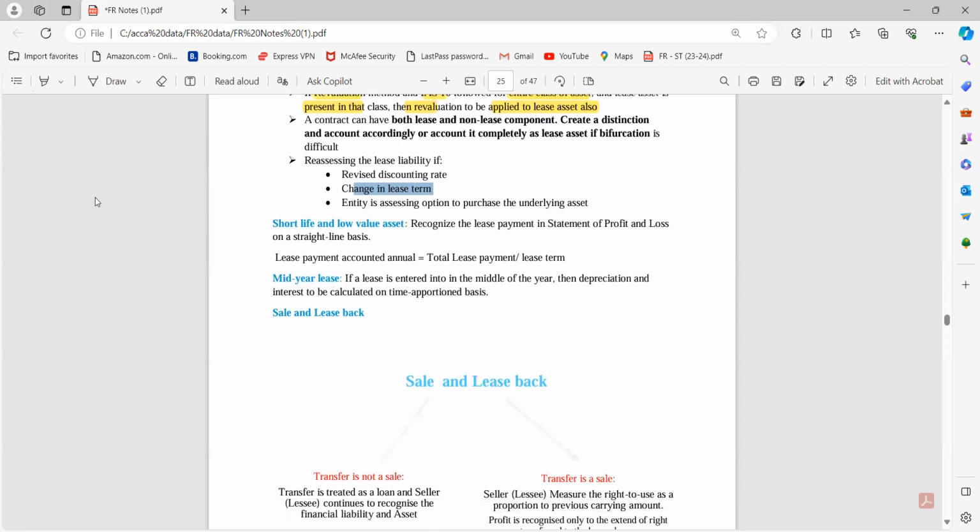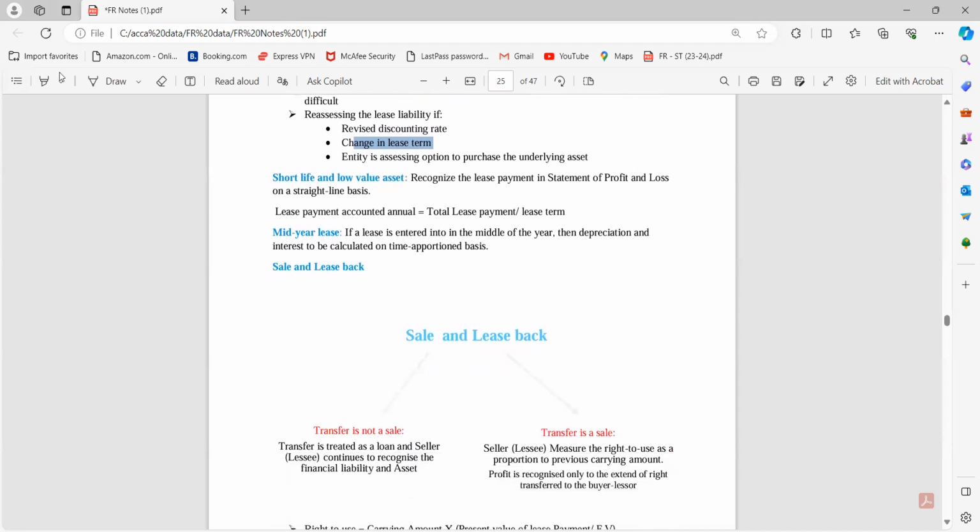Now, in case of a low value asset or short life asset, the standard has given us an easy guideline: in such a case, recognize the lease payment in the statement of P&L on a straight line basis. In that scenario I don't need to create a lease liability or right of use asset, or do any such treatment. So in that case, lease payments are accounted on an annual basis: total lease payment divided by lease term.